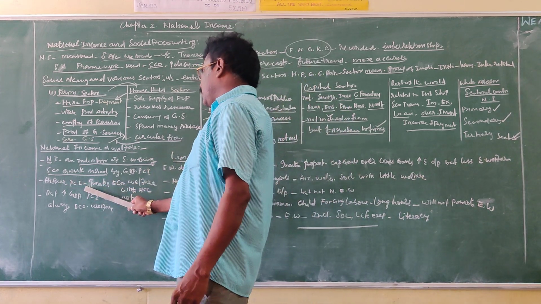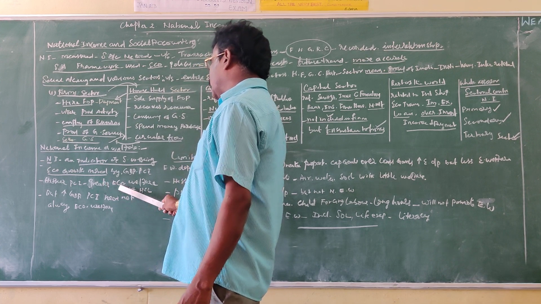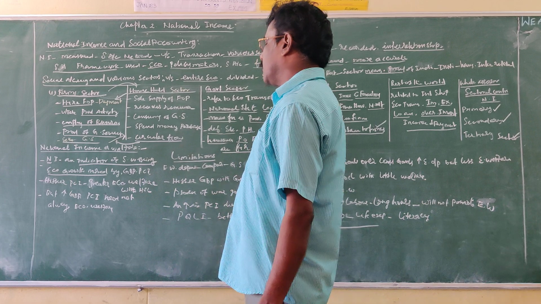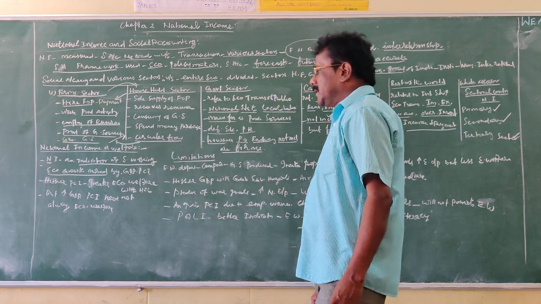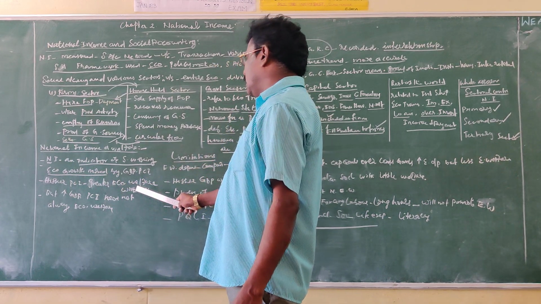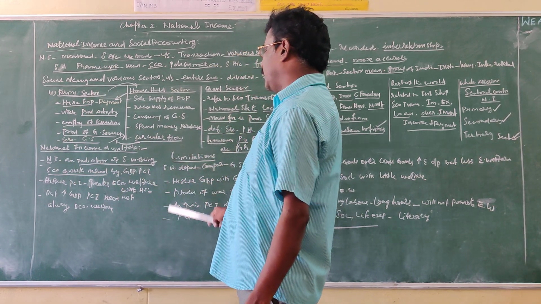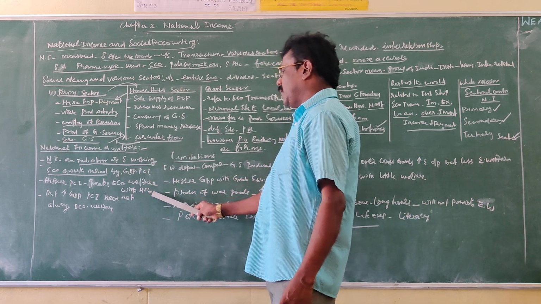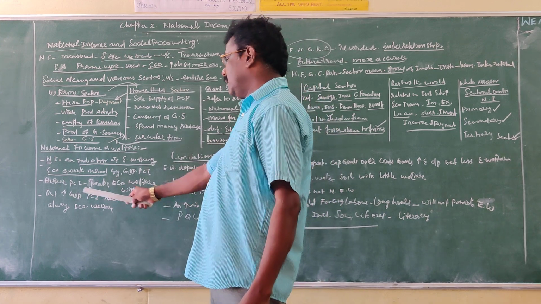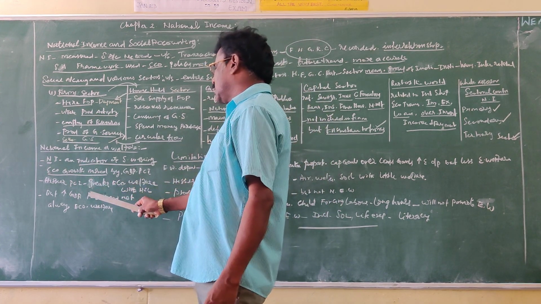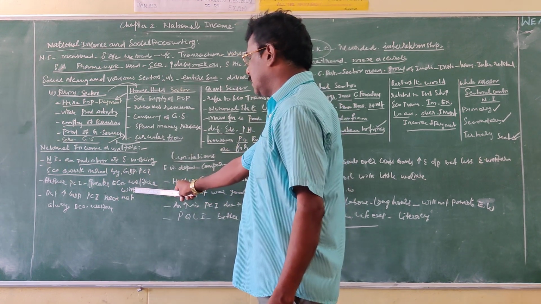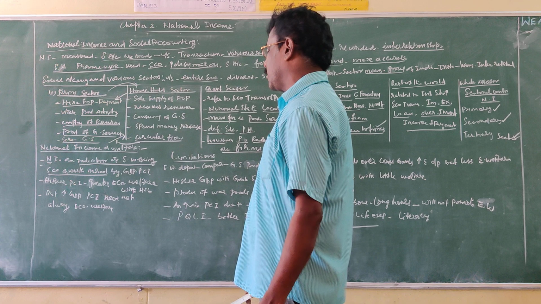Higher per capita income leads to greater economic welfare with a higher standard of living. A country which possesses a higher per capita income enjoys greater economic welfare and a higher standard of living for its people.